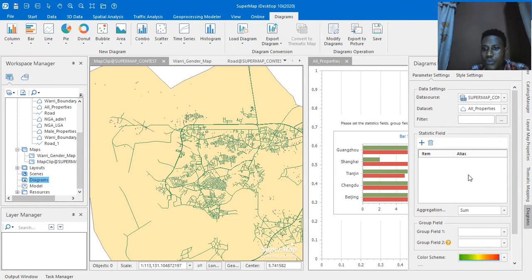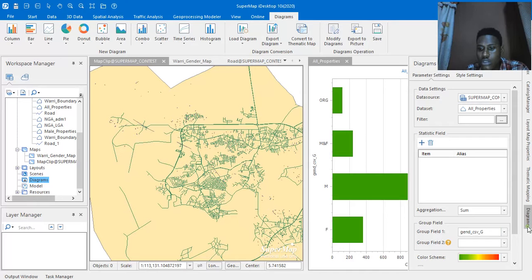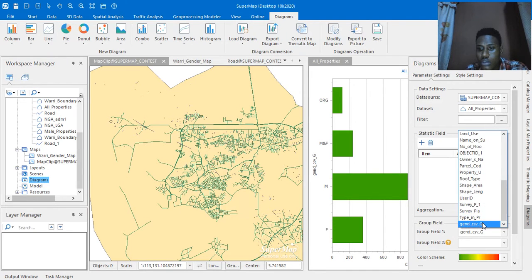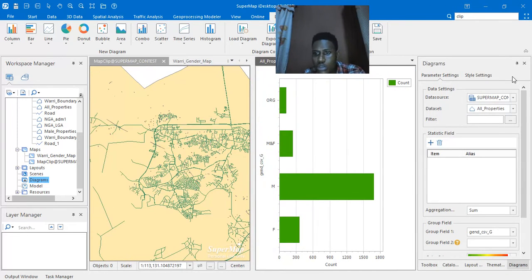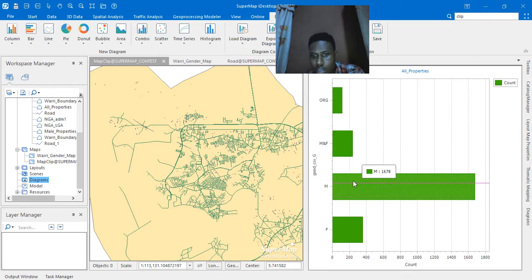The group field needed was the gender group field, which was selected, and this was the output. As you can see, this shows the difference by category, showing that the male has the highest presence of property, and the female followed by the jointly owned properties and the organization.